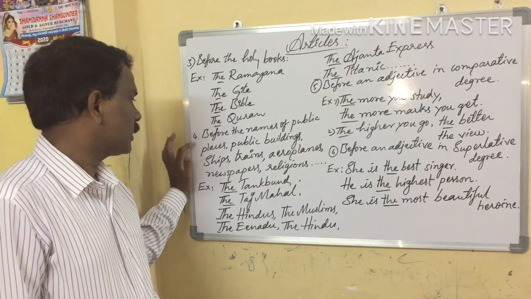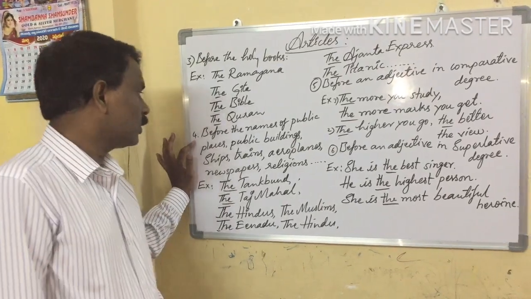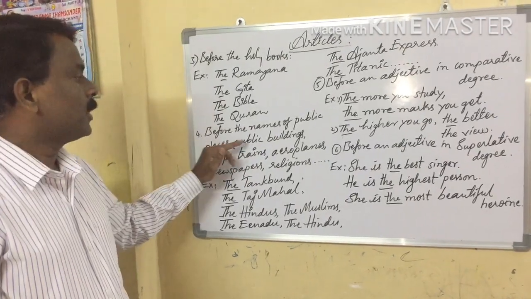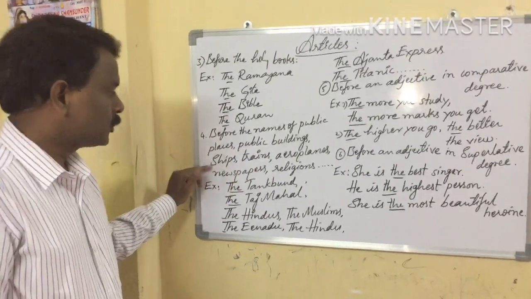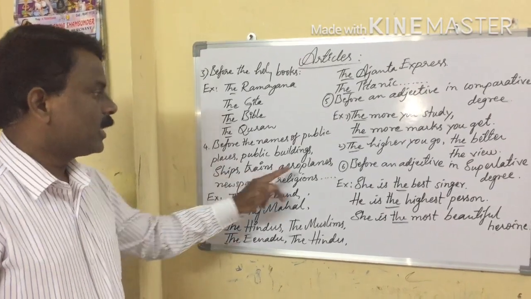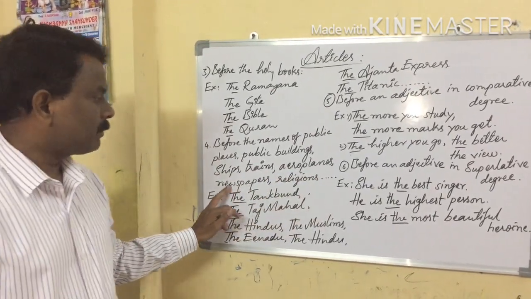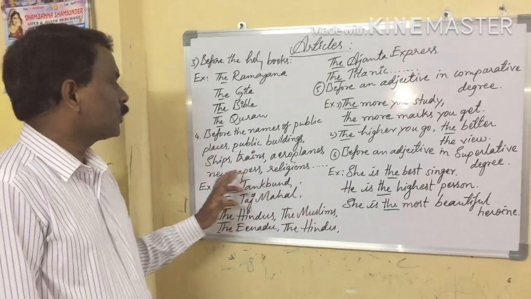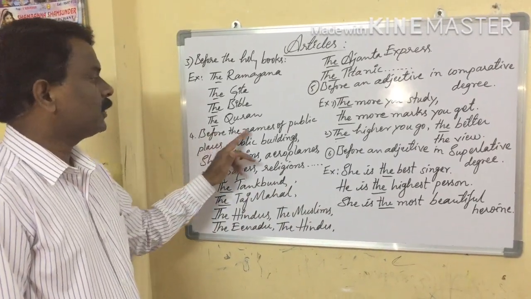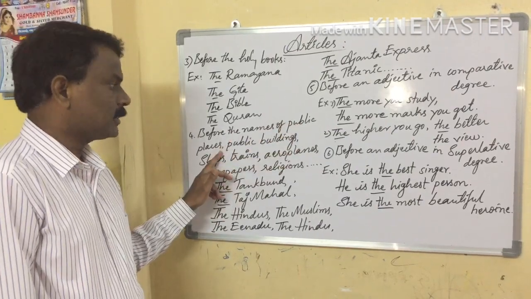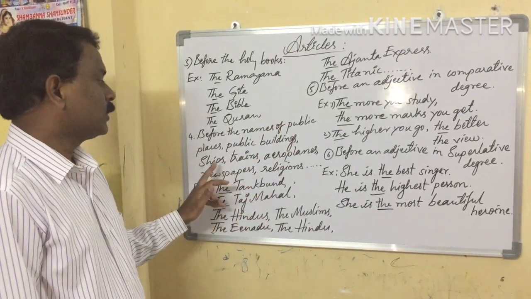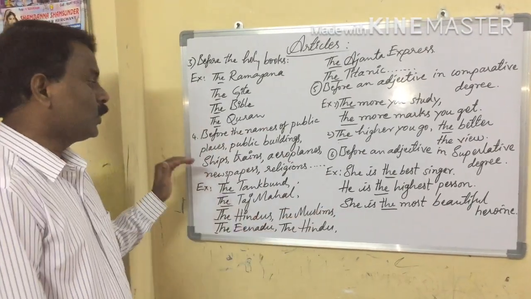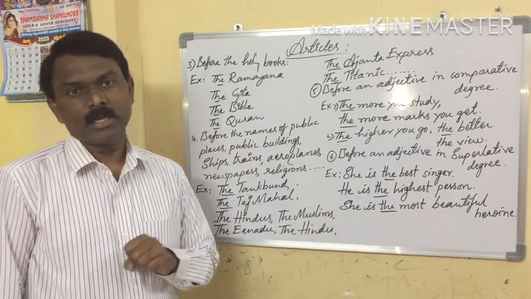Okay. Next one, fourth one. What is the fourth rule? Before the names of public places, public buildings, ships, trains, aeroplanes, newspapers, religions, etc. Okay. So here what is going on? Let us see once again. Before the names of public places, public buildings, ships, trains, aeroplanes, newspapers, religions, etc.